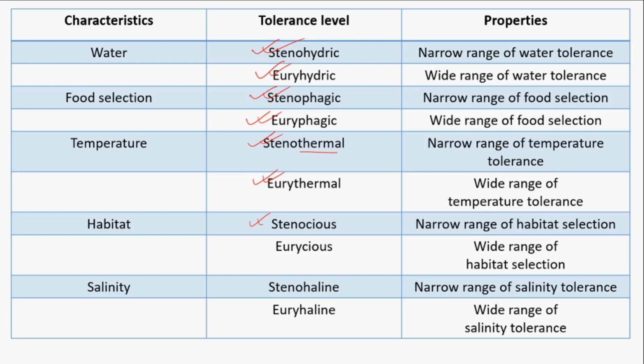Stenoecious means organisms have a narrow range of habitat selection, while euryecious means wide range of habitat selection. Stenohaline, haline comes from salinity. That means organisms which have a narrow range of salinity are called stenohaline, while euryhaline means wide range of salinity tolerance.